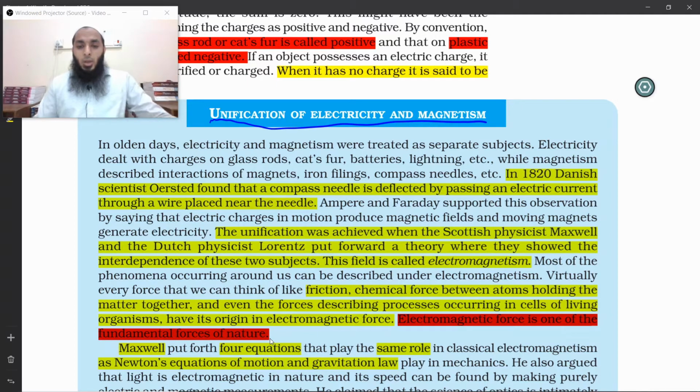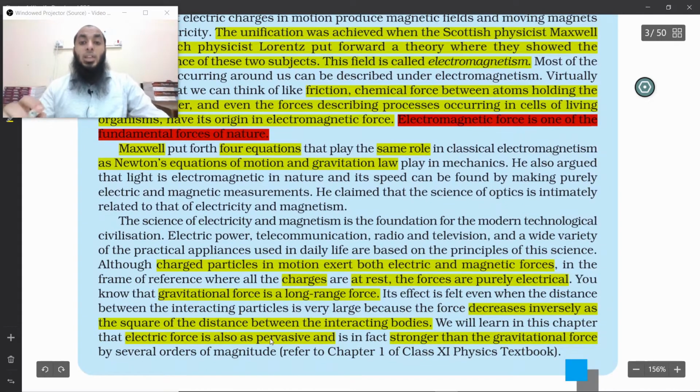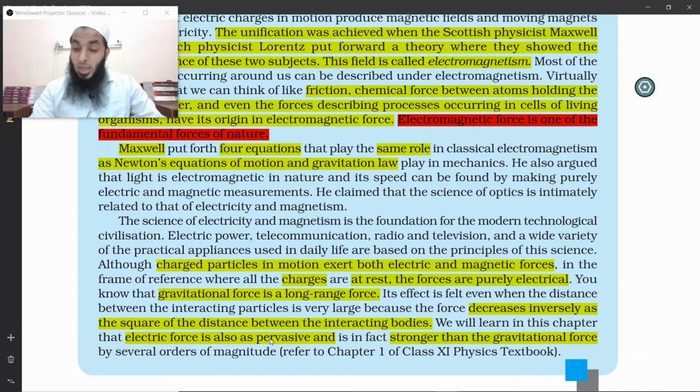Okay, now let's read on. Maxwell put forth four equations that play the same role in classical electromagnetism as Newton's equations of motion and gravitational law play in mechanics. So we have already learned this in grade 11. We have seen many chapters, and in almost all the chapters, Newton's name came into play, right?